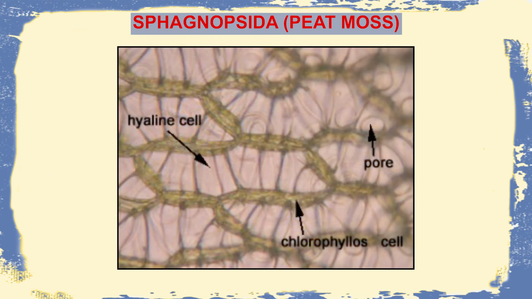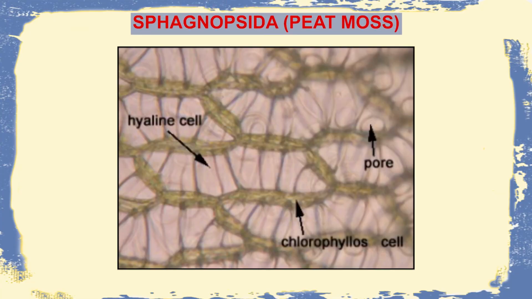On seeing the sections of these leaves, they are seen to consist of two identifying types of cells, the chlorophyllous cell and the hyaline cell. The chlorophyllous cell, as the name suggests, contains chlorophyll and therefore performs photosynthesis and also supplies the green color to the plant body. The next group of cells is the hyaline cells.